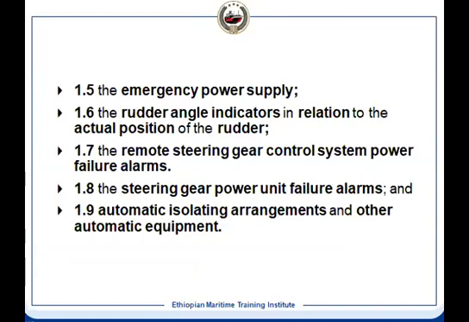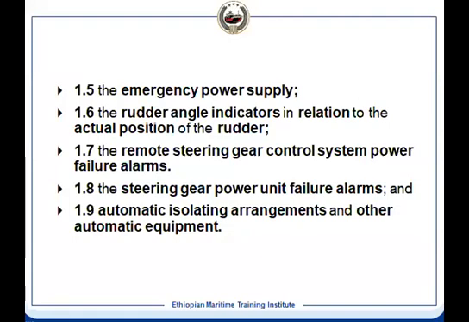It means you can check that yes, emergency power supply is coming. And then rudder angle indicator in relation to the actual position of the rudder. That is the mechanical one, that is locally installed, that should be compared with that rudder angle indicator. There are electronic or electrical indicators, those have to be compared.